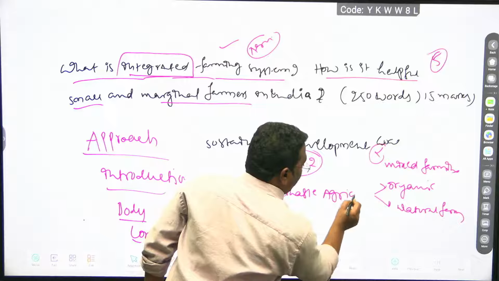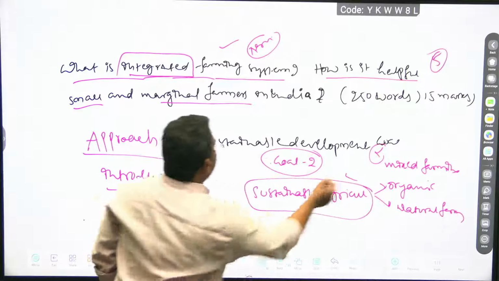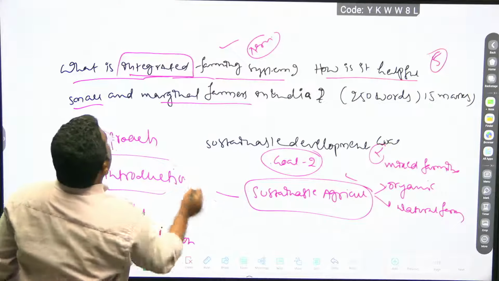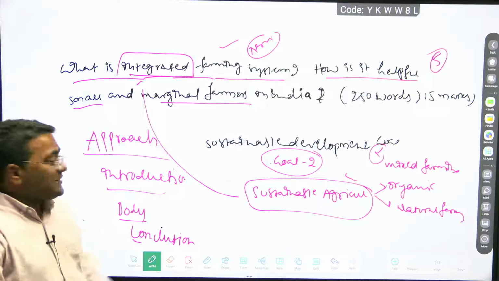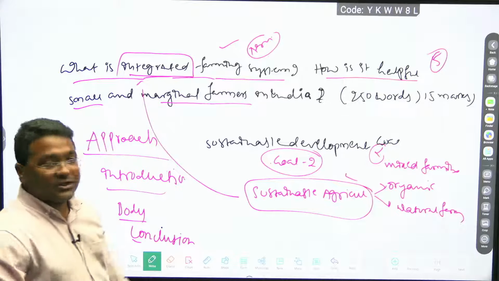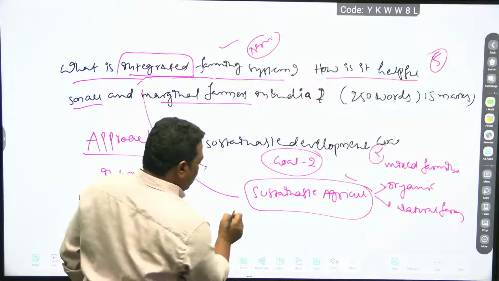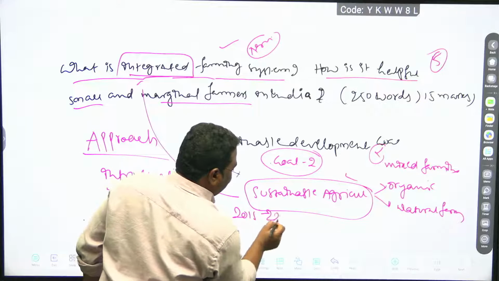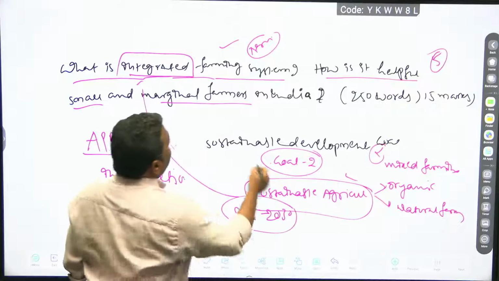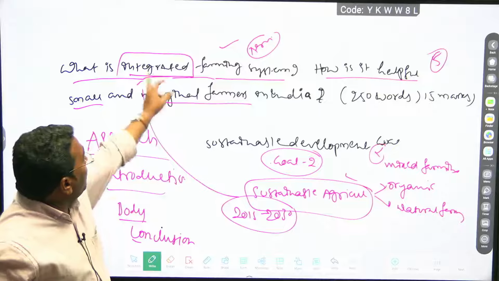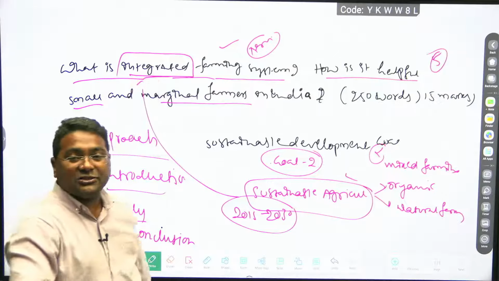This is the core point, sustainable agriculture. Sustainable agriculture is in integrated farming, that's why this goal number has to be mentioned. So the Sustainable Development Goals, 2015 to 2030. So goal number 2 you have to present in the integrated farming system.